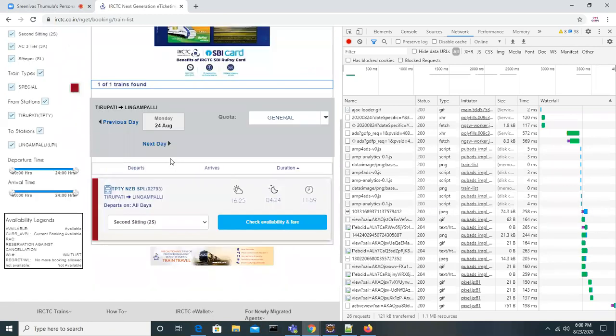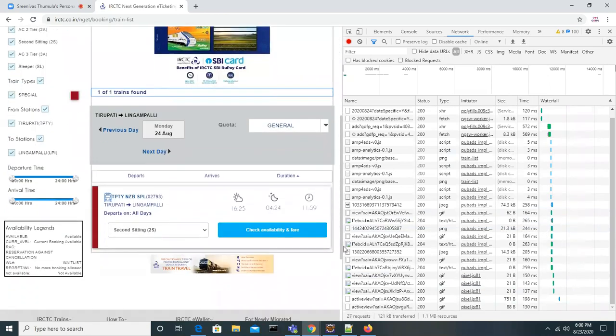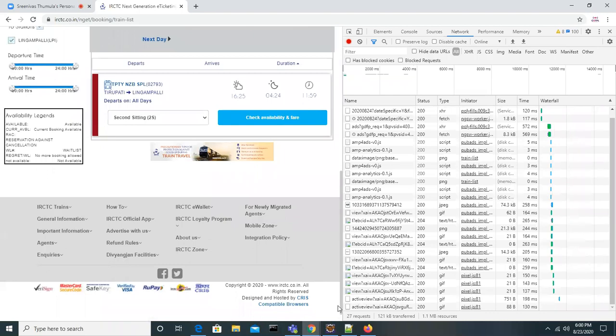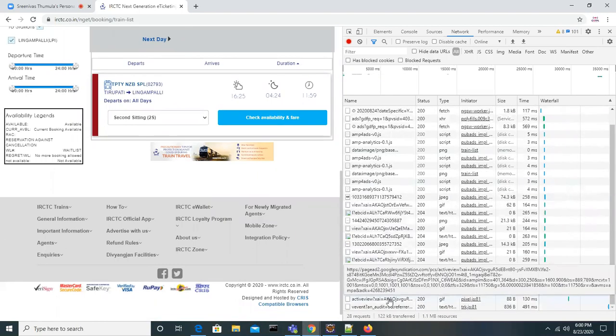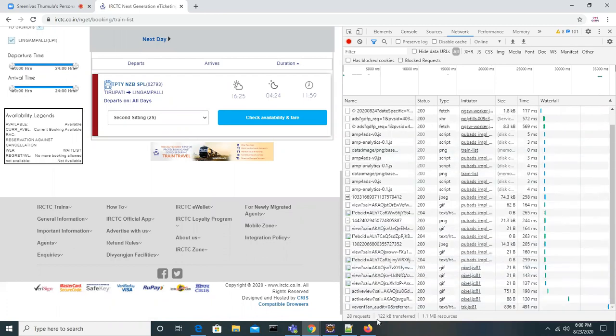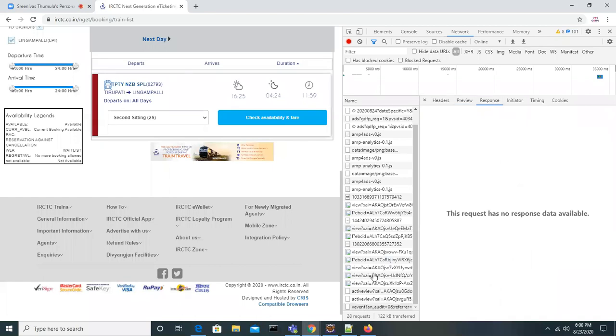So the input is being sent with the help of the browser. The input is going to the back end, and the back end is doing some process, and based on your input, the response is coming to you. There are many things; this is called the main call. Let me see that.